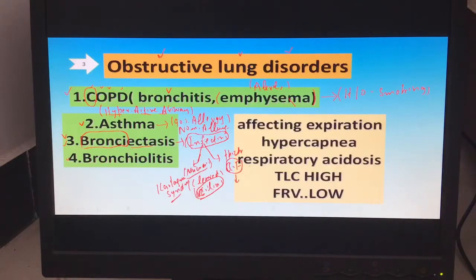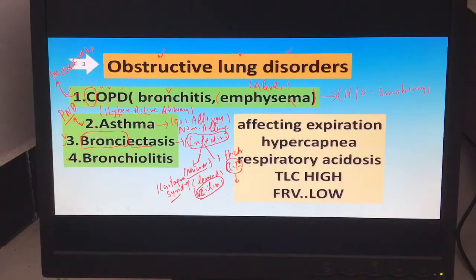Every disease has some typical features. For example, in COPD, because the person is a smoker, there is morning cough. In asthma, the sympathetic and parasympathetic balance is disturbed at night, so the person may have paroxysmal nocturnal dyspnea and chest tightness.